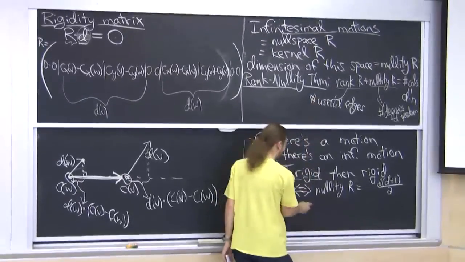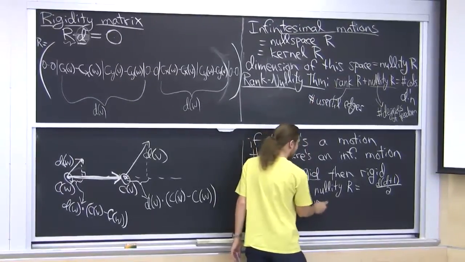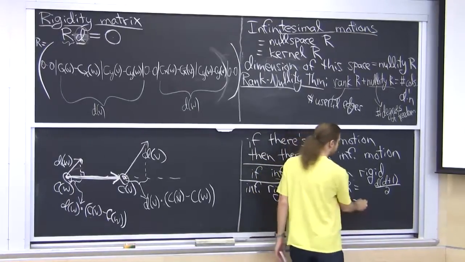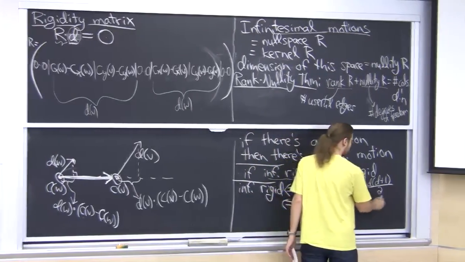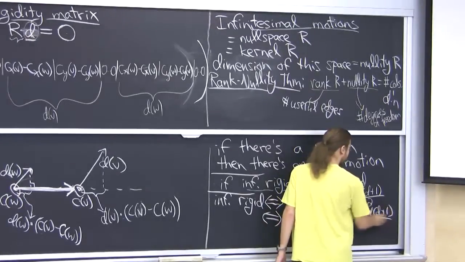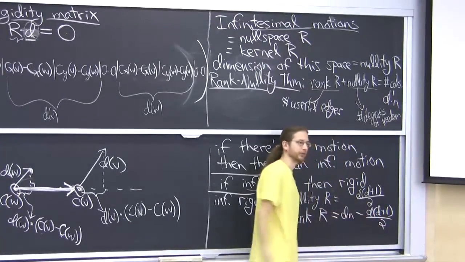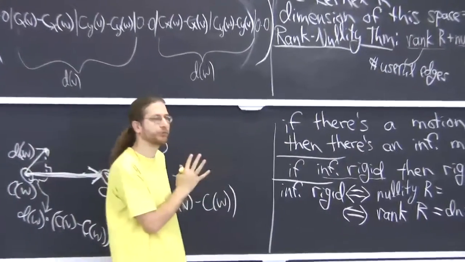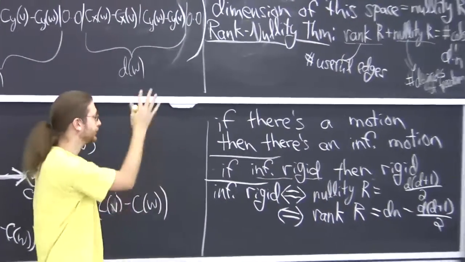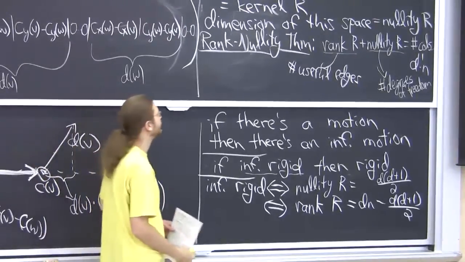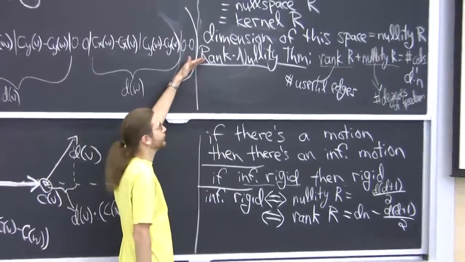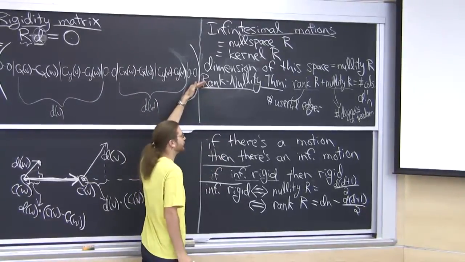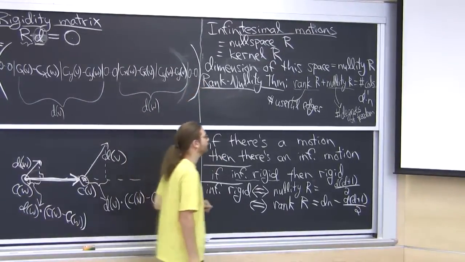And what this is telling us is then the rank of the matrix should be dn minus that. And in 2 dimensions, that is 2n minus 3. So this is telling us something we already knew, but essentially for free, which is kind of fun. If you know all this linear algebra, which admittedly, even if you've learned linear algebra, that may not be the first thing you care about in that context. But for rigidity, this is really useful and a way of thinking about things.